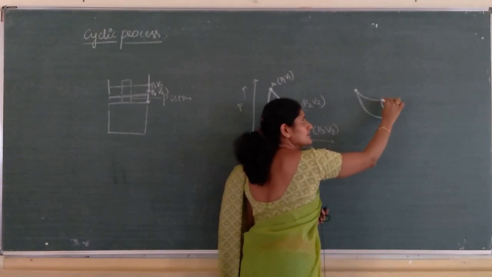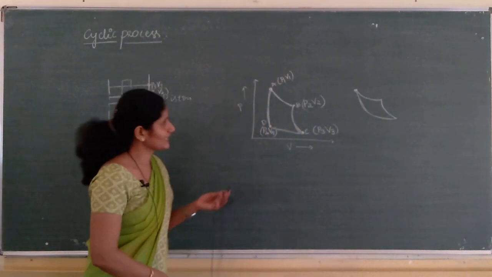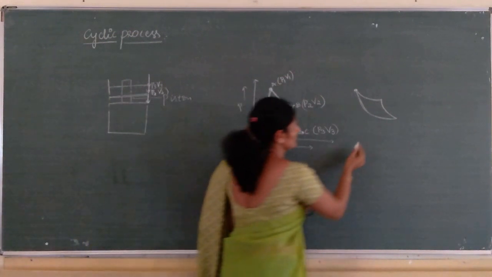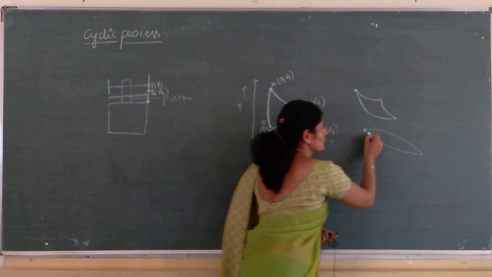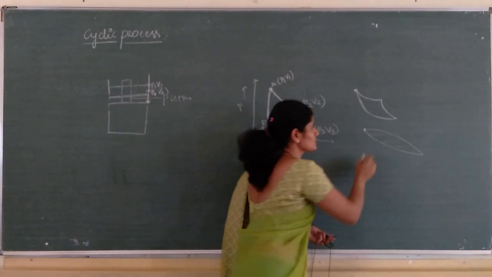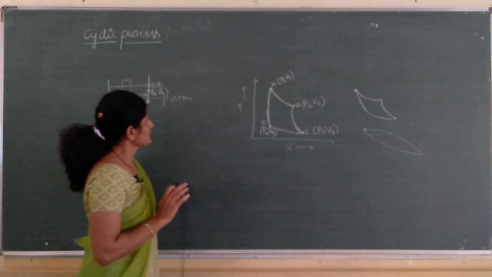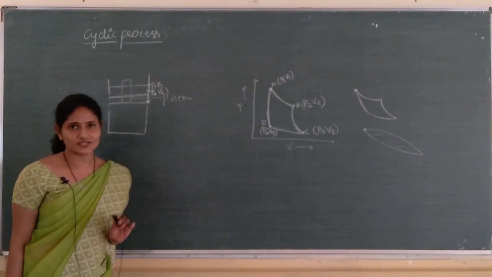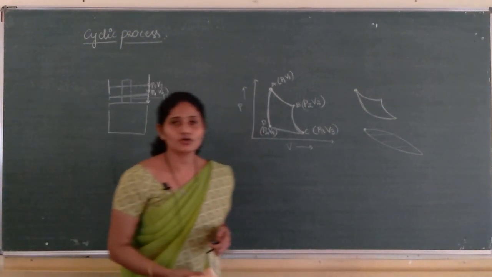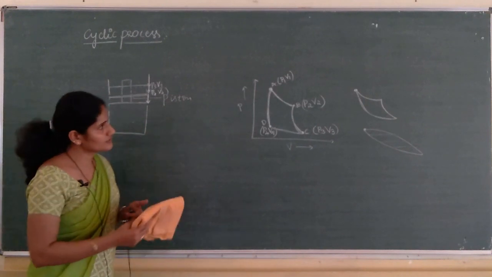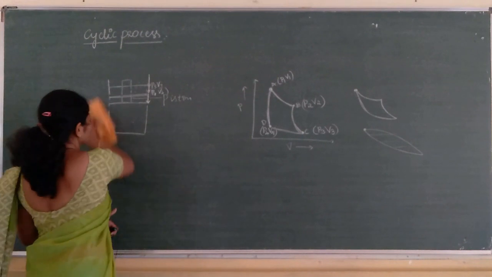This is the initial point. Finally, the system returns to its initial point. The process is a cyclic one. If it contains 2 arms, it is also fine. This process is also called a cyclic process because the initial and the final points coincide. So, in general, a cyclic process is a process where the system undergoes a series of changes and after those changes it returns to the initial state.